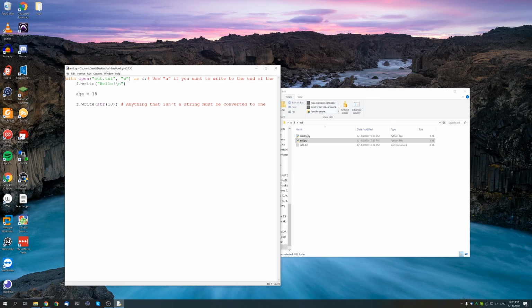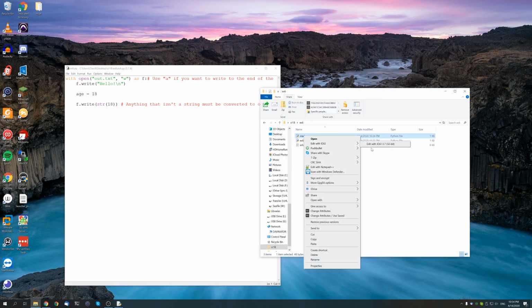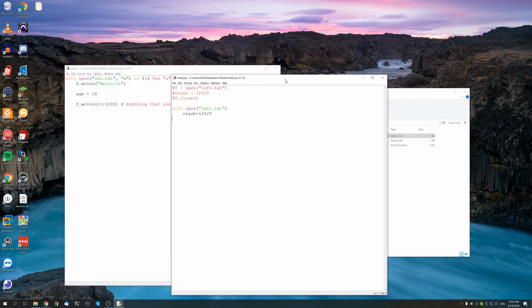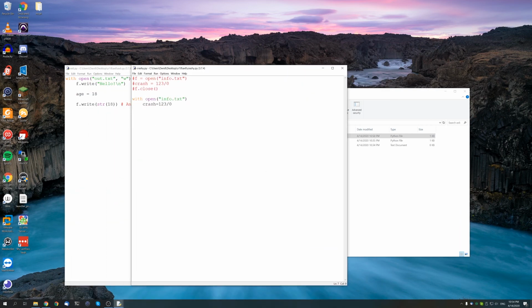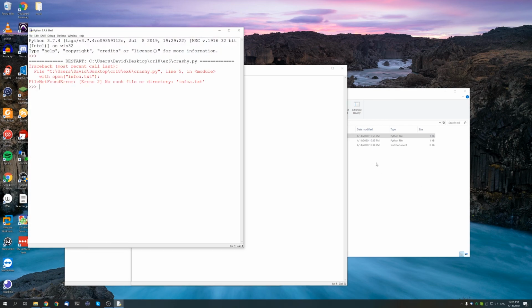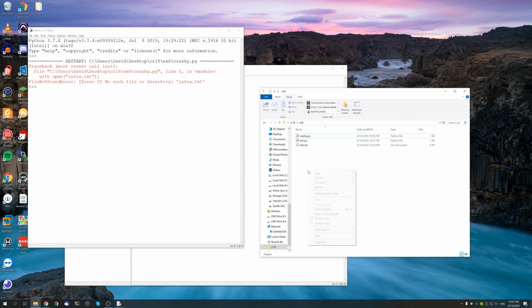So for example, now we can just run this, open this crashy again actually. And if we were to use with, let's just go ahead and comment all of this out and say with open info.txt, and then let's just crash it. And what you'll see here is it'll automatically be cleaned up. Now the other one's already still going to be locked, so let's just put info A instead. Oh, whoops, I forgot the colon, but let's go ahead and create it too.